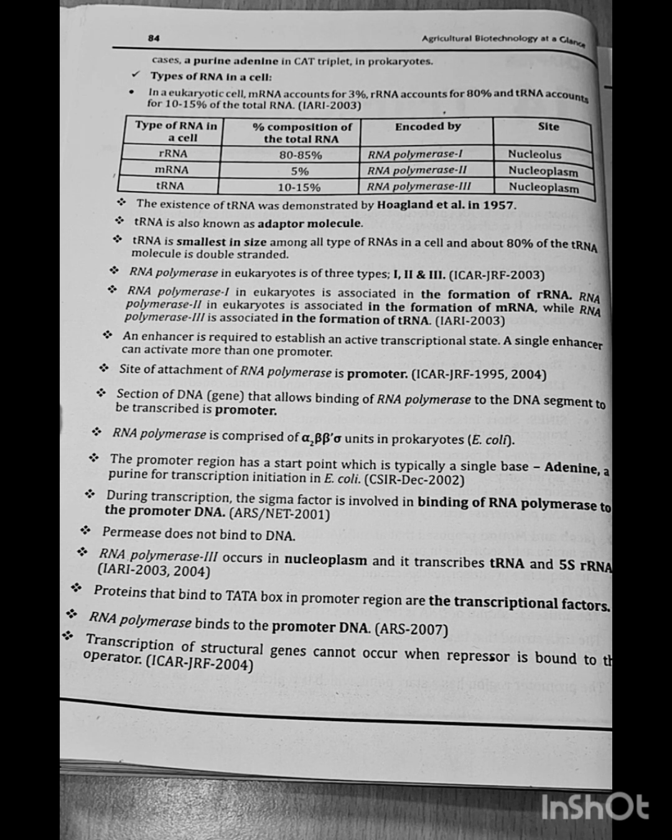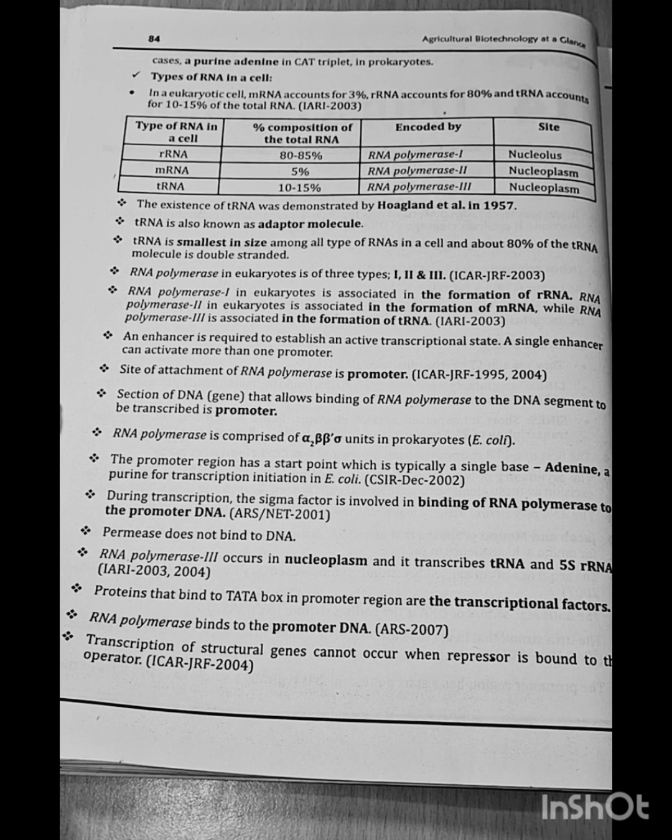The existence of tRNA was demonstrated by Hoagland et al. in 1957. tRNA is also known as adapter molecule. tRNA is smallest in size among all types of RNAs in a cell, and about 80% of the tRNA molecule is double-stranded.